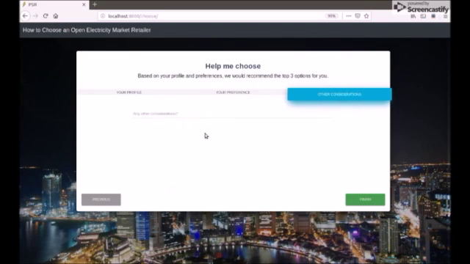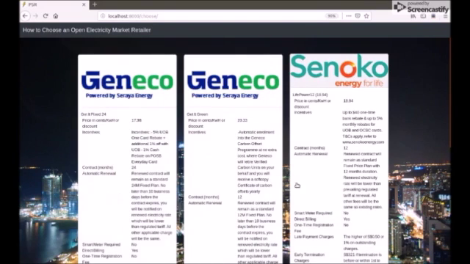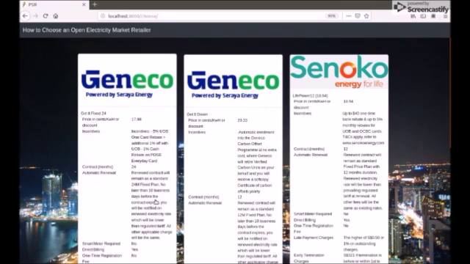The user can specify if there are any other points he or she would like to consider. This will form part of notes for future updates. Now the user can click on Finish to view results. This shows the top 3 plans from the providers based on the user profile and the preferences.